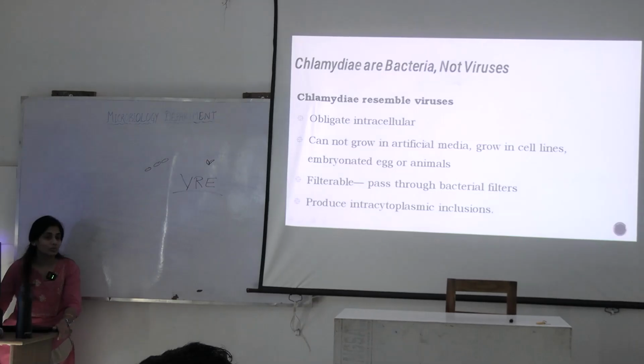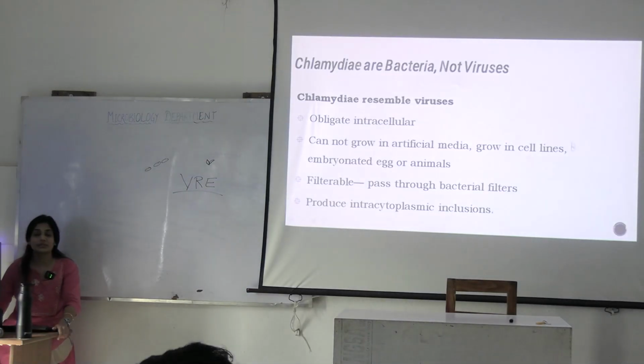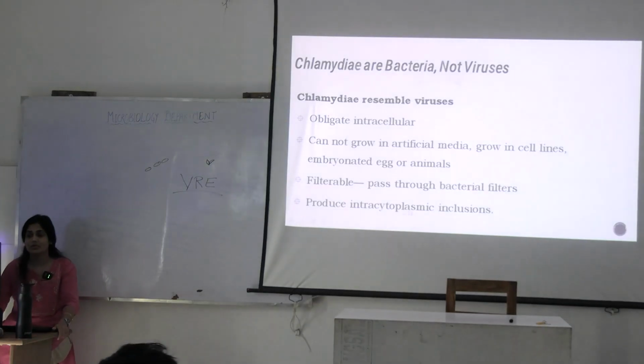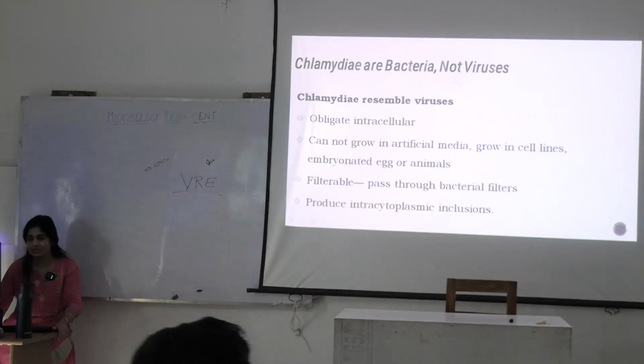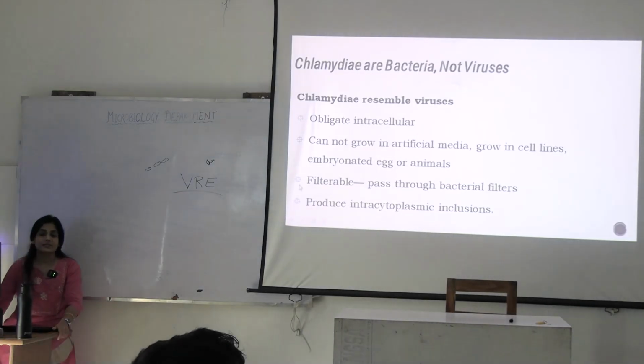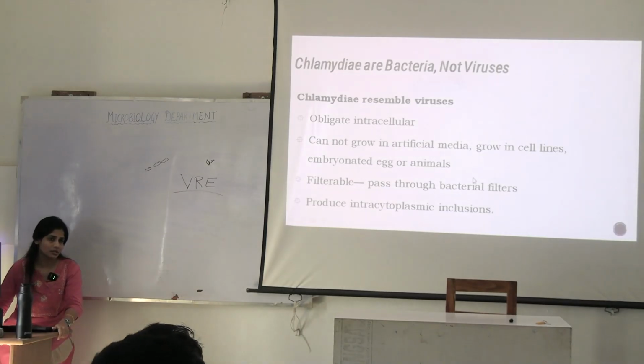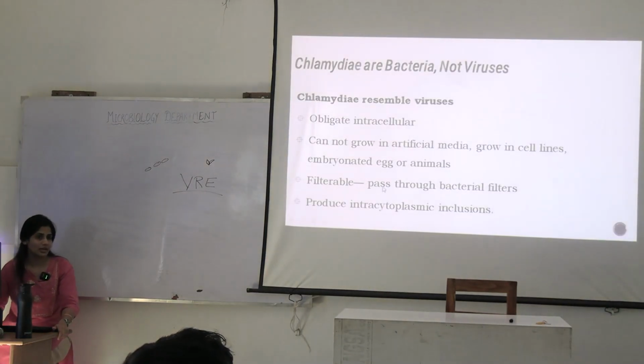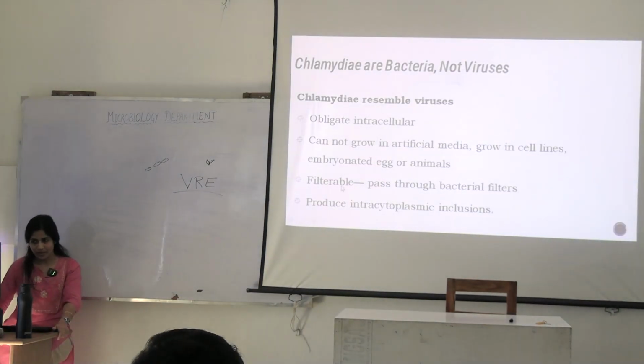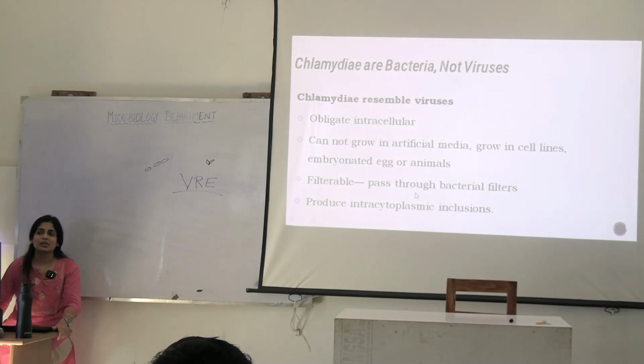It could not be grown on artificial medium. It grows in cell lines, embryonated egg or animals, just like viruses. And it is filterable. It passes through bacterial filters, like viruses, and could produce intracytoplasmic inclusions. So we thought this is a virus.